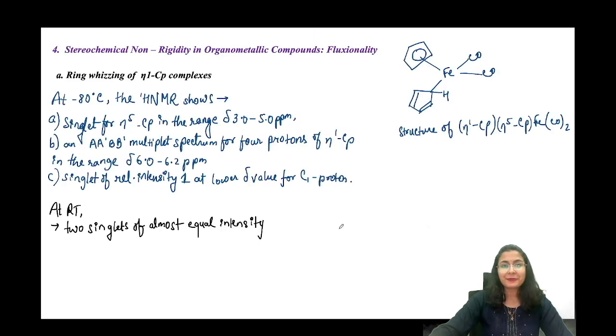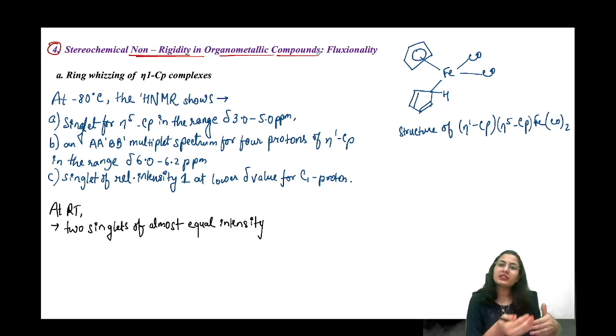Yes, new concept. Now, enough about the reactions. We have talked about reactions. Now we are going to explore the stereochemical aspects of some molecules. See, first thing, stereochemical non-rigidity in organometallic compounds. Non-rigidity is a broad term.